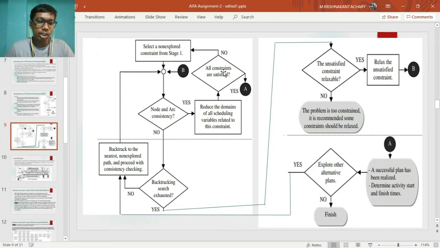If all constraints are satisfied, then we have obtained a successful plan. Here we can also generate alternate plans by following this route. If not, the algorithm ends here.